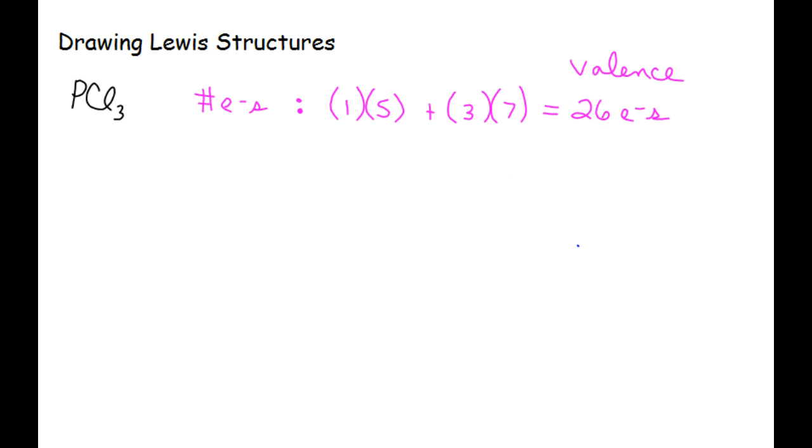So next we have to determine who's the monkey in the middle. Our central atom is going to be the one that is least electronegative. So how do we know that? Well, we're supposed to know our periodic trends. And if you recall, your periodic trend for electronegativity is that it increases as you go across the period.